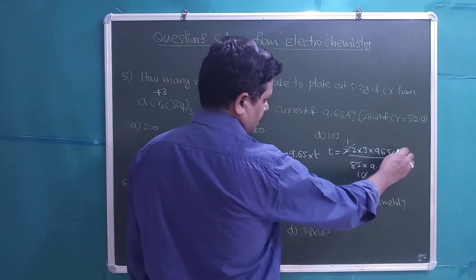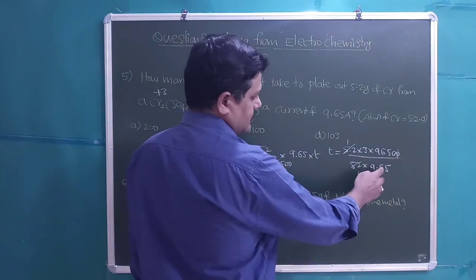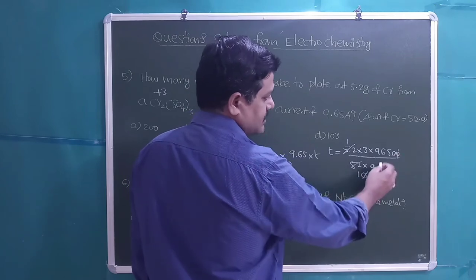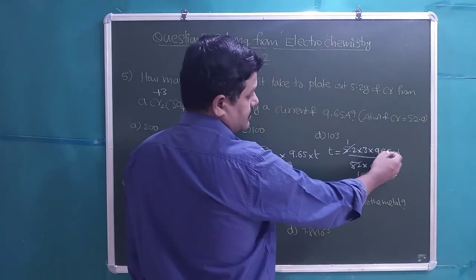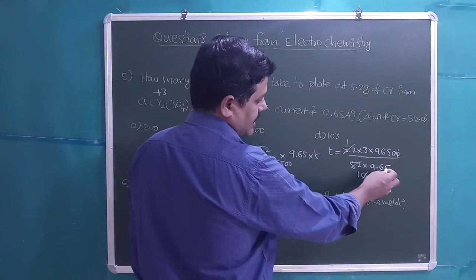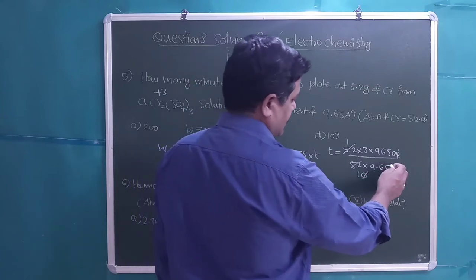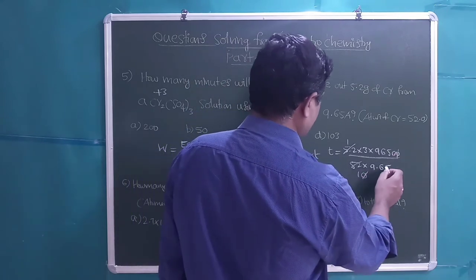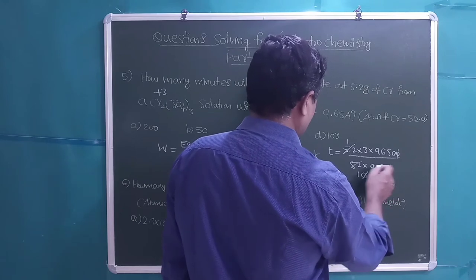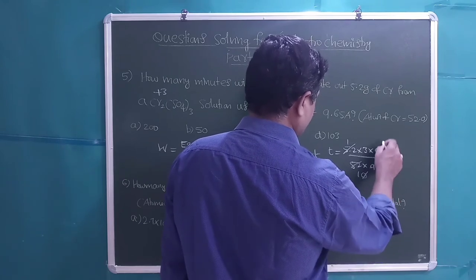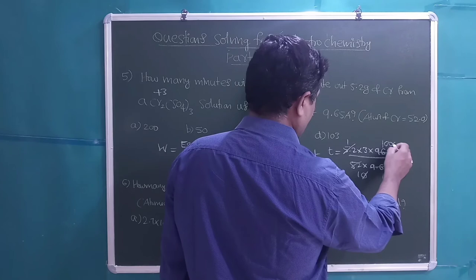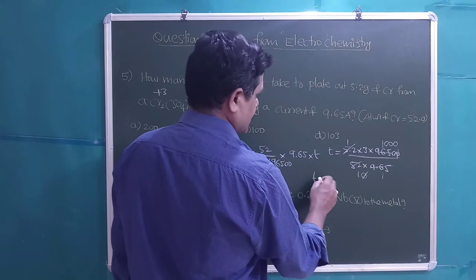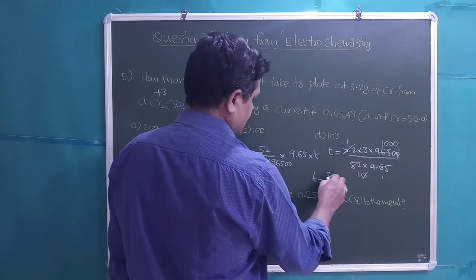This 0 will get cancelled. So students, 9650 divided by 9.65, how many times will it go? 1000 times. So then we are getting the time as 3000 seconds.